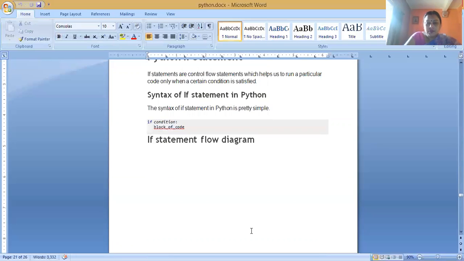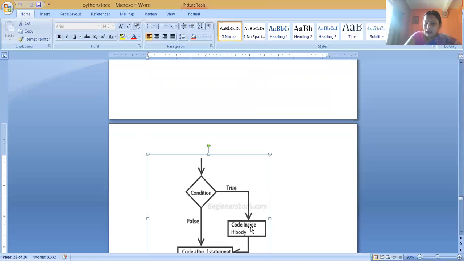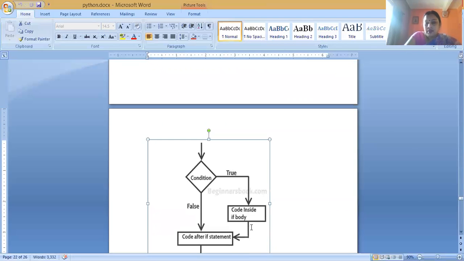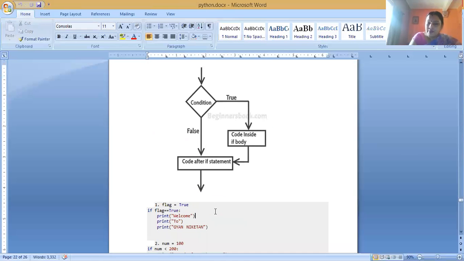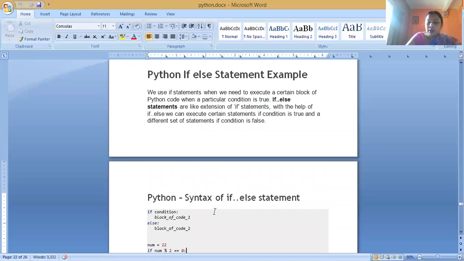Now, the other way is if else. If the condition is evaluated to true, then the true part of the code, the true part of the block, is executed. Otherwise, the false part of the statements is executed. This is known as the if else statement.